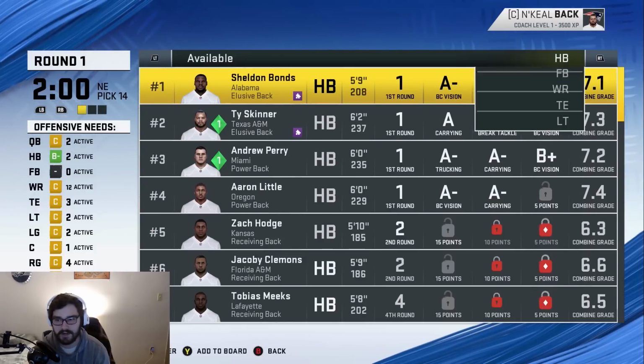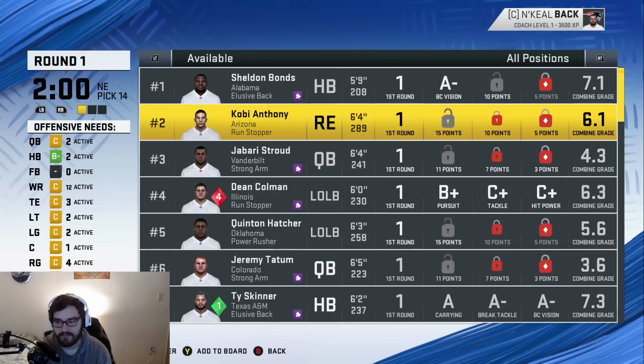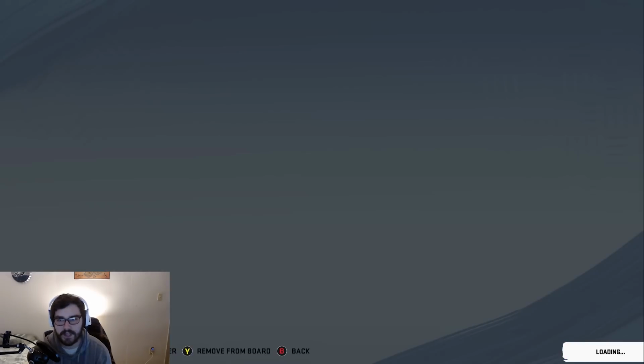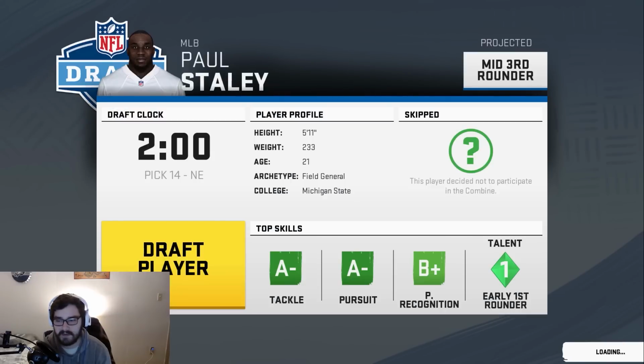I think there's one more who already went, which is just crazy. There were like 5 first-round talent running backs here. I'm just going to go with the dude I was going to trade up to get, so it's going to be Paul Staley. His talent is early first round, mid third round projection. I could wait until the second round to get this guy, but I don't want to bother trading up, and this guy's definitely going to be worth the pick right now.